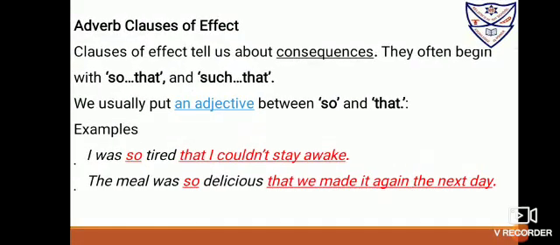Now, adverb clauses of effect. Clauses of effect tell us about the consequences, and often begin with so that and such that. You can show the result. We can call this a result or consequence. We usually put an adjective between so and that. I was so tired that I could not stay awake. The meal was so delicious that we made it again the next day.